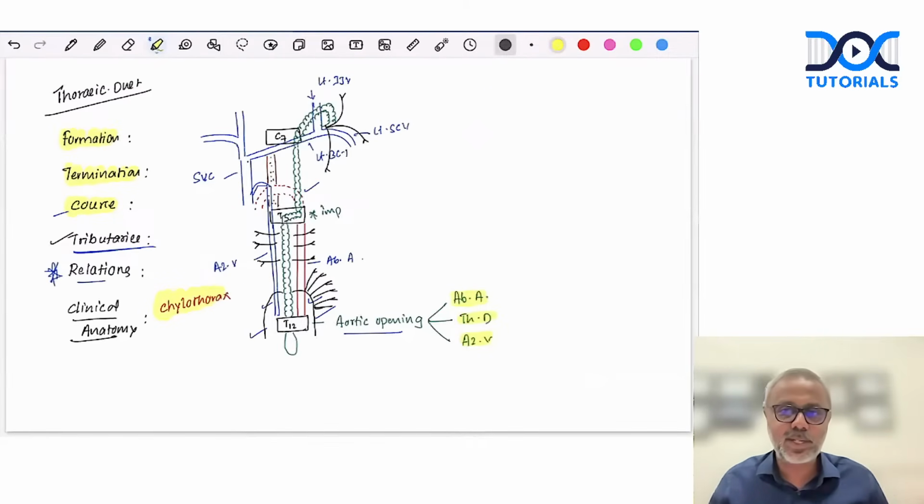Where would the examiner cut the marks? This is why I keep stressing that structuring your answer is what will get you the maximum marks. And a simple line diagram, which is anatomically correct, is all that we expect. So this is how you should describe the thoracic duct. Karthik, hope this answers your question.